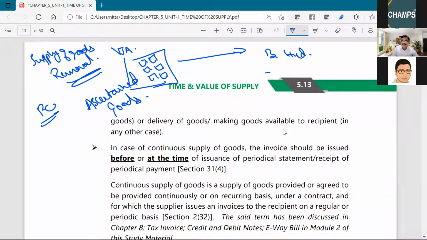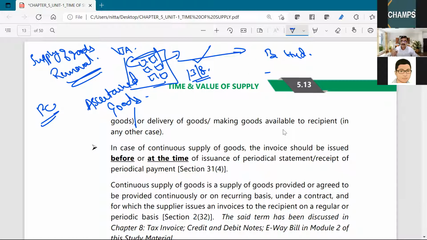Now, the invoice is to be raised today, 13th of August. I am sending it to Hyderabad through a goods transport agency. At the time I remove it from my godown or before that, I should raise an invoice. Right? Next.